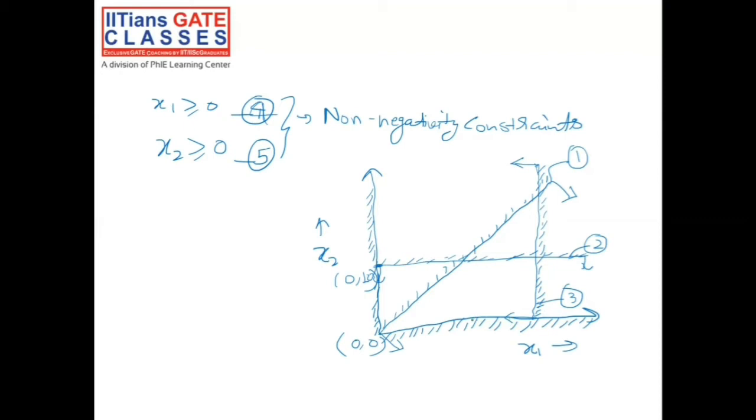As we know, for a linear programming problem, the solution would come out of the feasible region, and if you consider all 5 constraints, you will see that this is our feasible region.